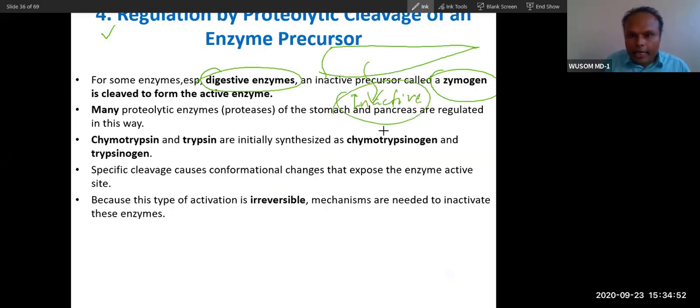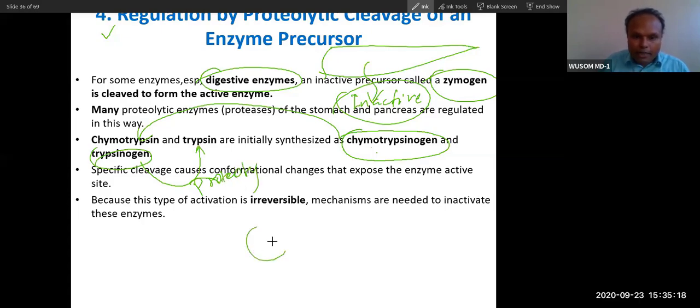This inactive enzyme is secreted into the intestine, duodenum, in the form of chymotrypsinogen and trypsinogen. Chymotrypsinogen will convert into chymotrypsin and trypsinogen will convert into trypsin through proteolytic cleavage.